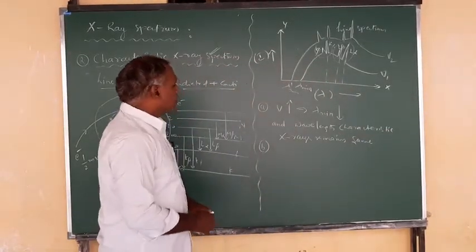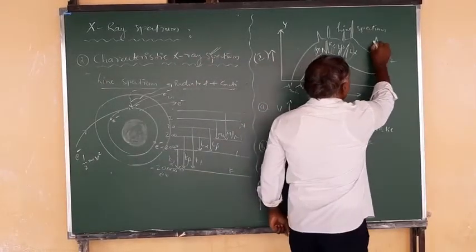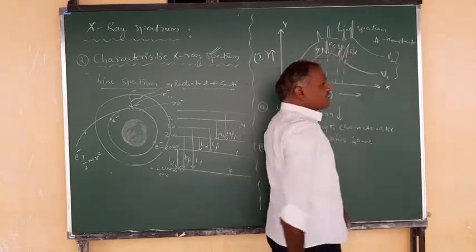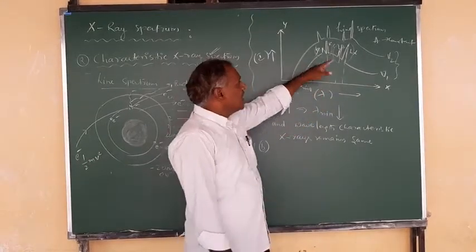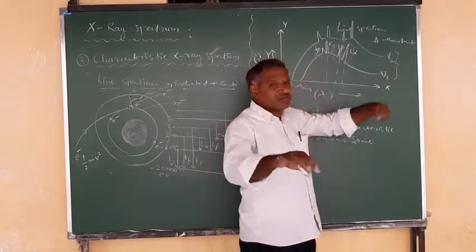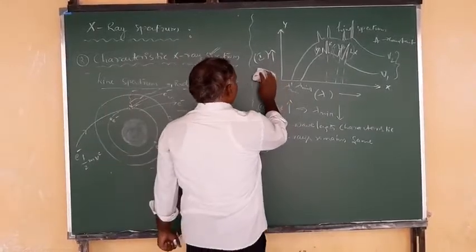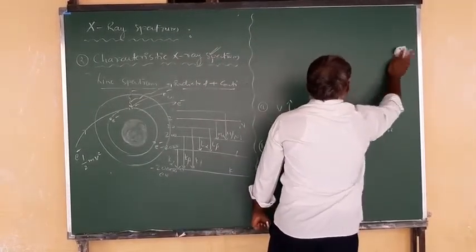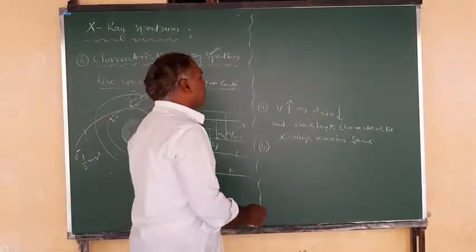If you go for one more graph, here A is constant, we are maintaining the mass number constant. That means the target material is the same, but we are changing the accelerating potential. There you can observe this graph. In the next case, I will change this: the operating potential I will maintain the same, but the mass number I will change. What can be observed in that graph? So here I will go for the second graph, where the nature of the target material is changing, but the operating potential remains constant. So how can that graph be observed?